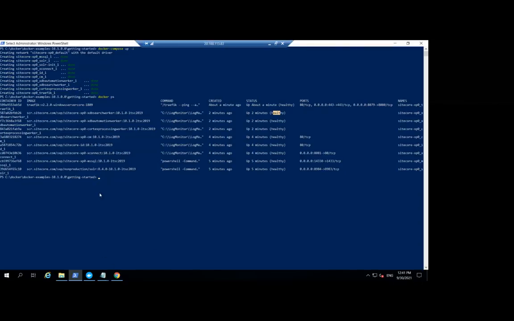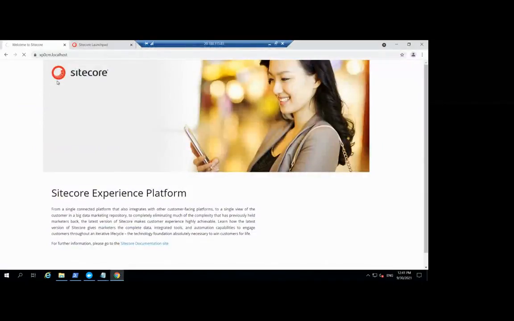Okay, so we ran init.ps1, right? That will also add the host entry for all these required roles. So it's already added.